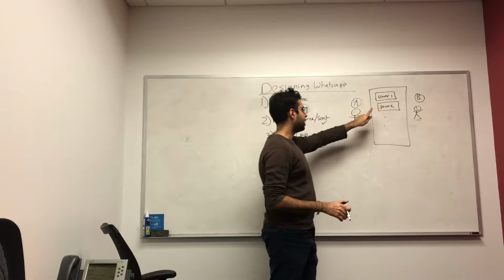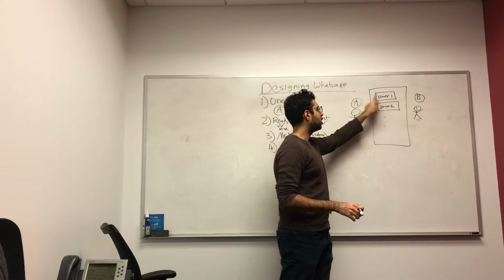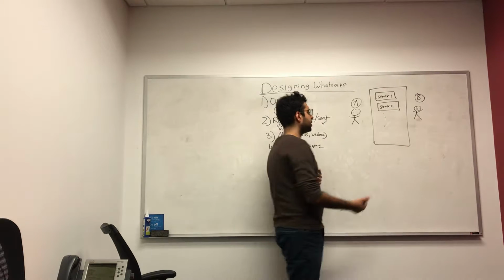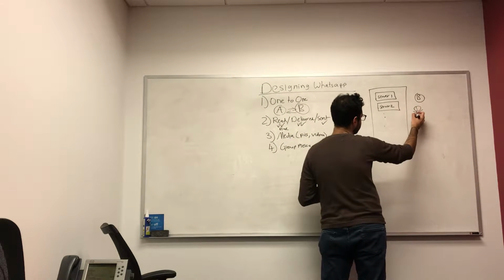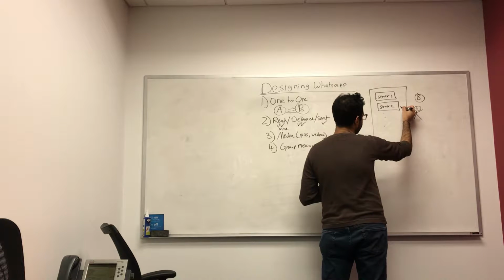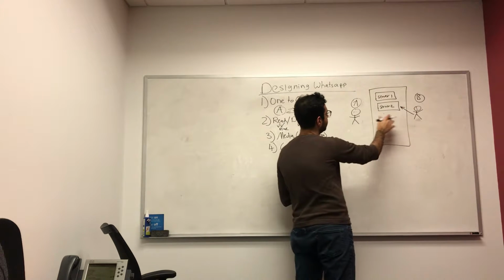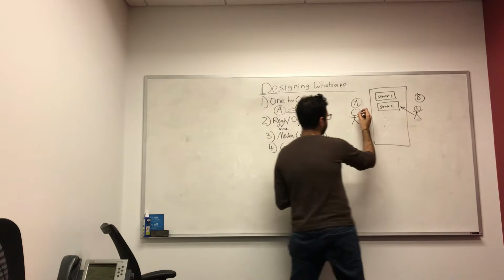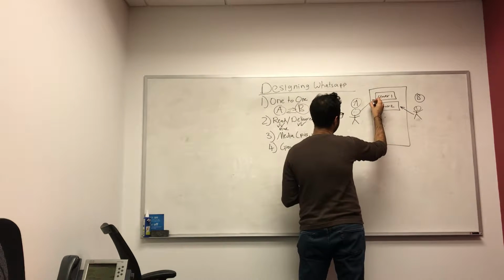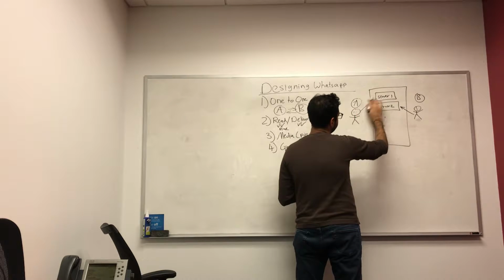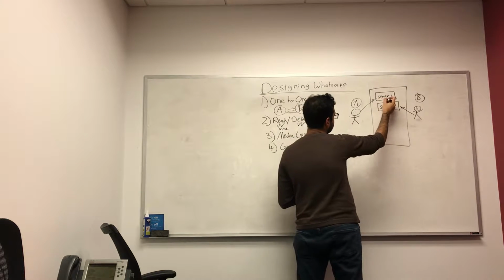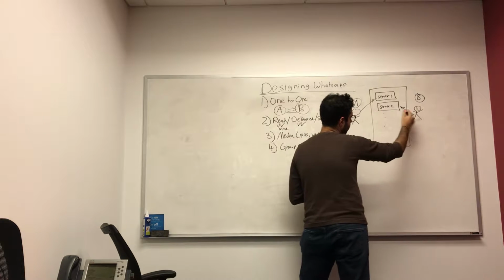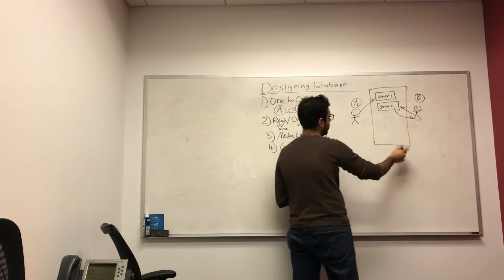Server 1 will then figure out what server the other user is associated with. In our example, let's assume that user B is associated with server 2, and user A is associated with server 1. So when user A sends a message to server 1, server 1 will have to contact server 2, and then server 2 will send the message back to user B.